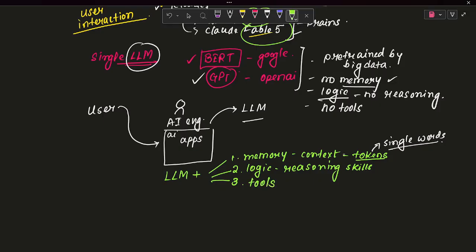Now it will not only work as a chatbot. With memory alone you are creating a chatbot. But if you want to make an agent, you need to work with these factors also. If you want to make one AI agent, all these factors you need to satisfy. Memory should be there, logic should be there, tools should be there, and completely you will be creating one AI agent.